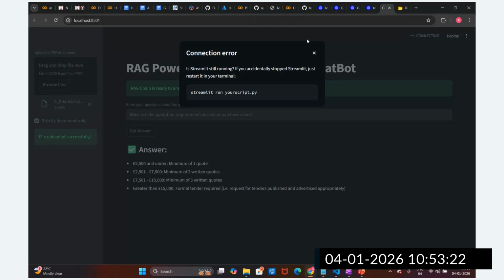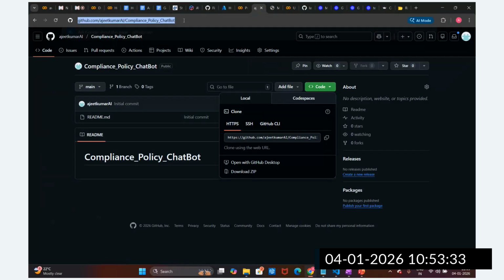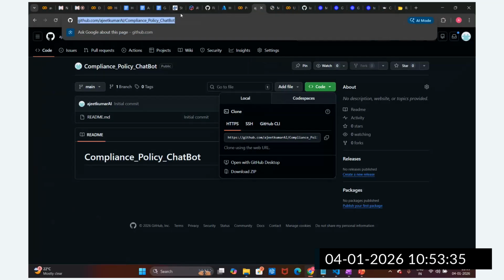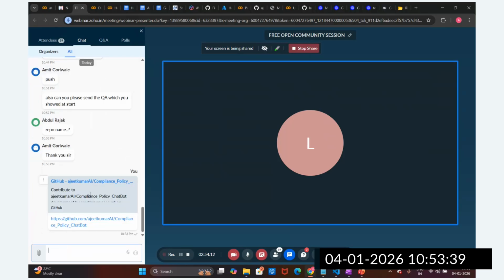Okay, so this is the repo. I am going to update here. Where is the GitHub? Yeah, this is the compliance policy GitHub. I'm going to post these changes here, guys.